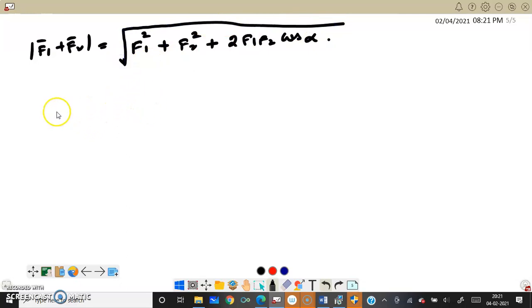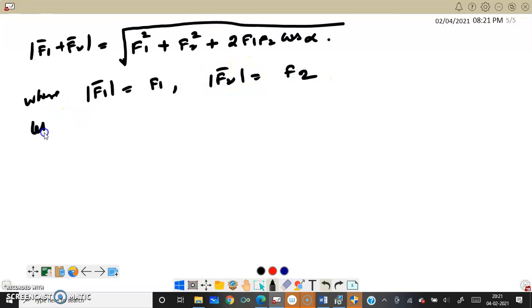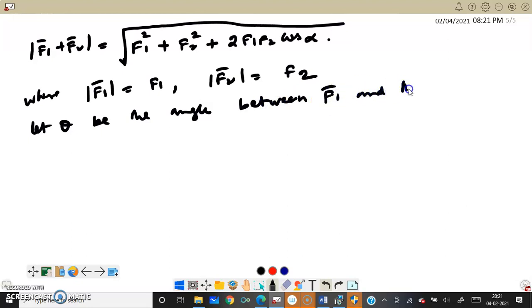Suppose modulus of F1, we have taken simply as F1, and modulus of F2, we have taken as F2. Let theta be the angle between F1 and the resultant F1 plus F2.